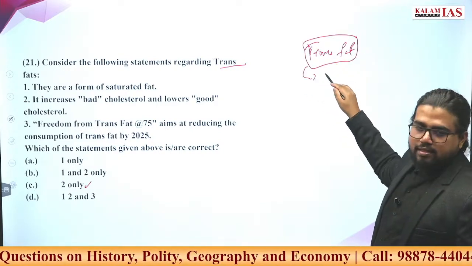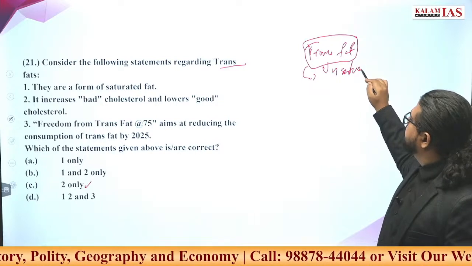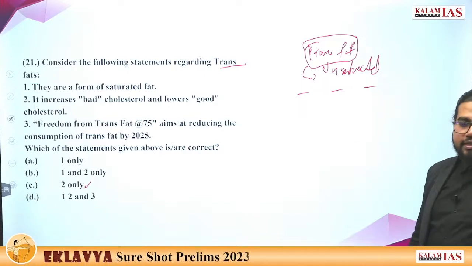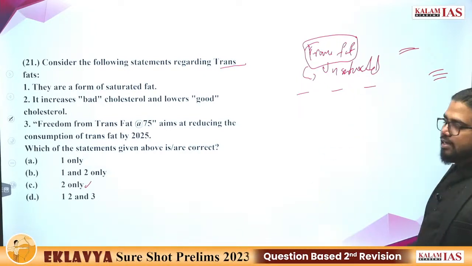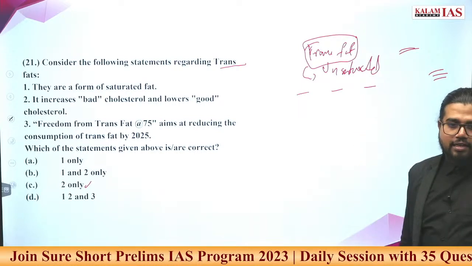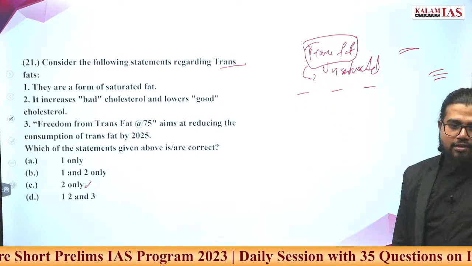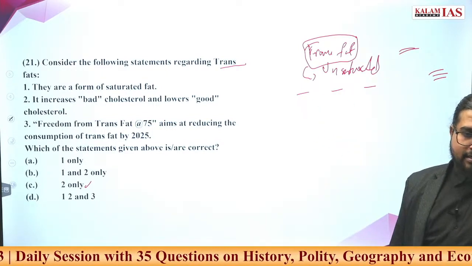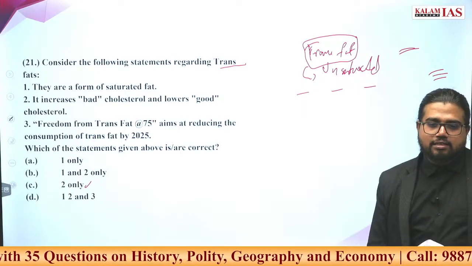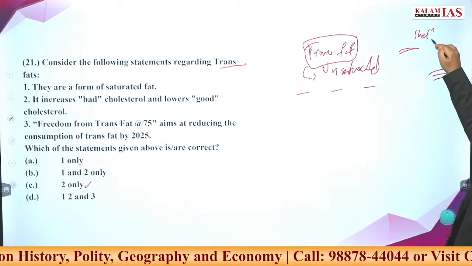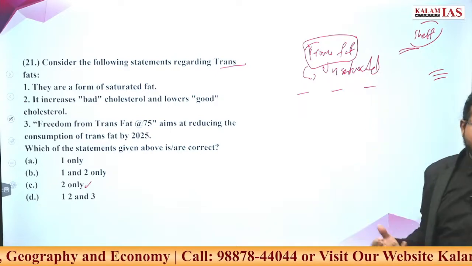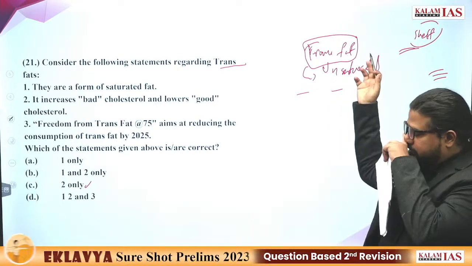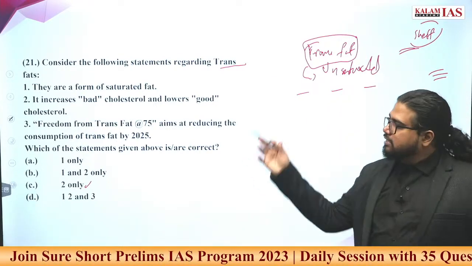What is trans form? There are unsaturated bonds in it. Unsaturated bonds means? Saturated bonds means only single bonds will be there. If there is the presence of double and triple bonds, such fat we call unsaturated. Normally natural fats have mostly single bonds. It is saturated. Now unsaturated, why are we producing this? Because the shelf life is higher, and because the food items look good and colorful. So due to different applications, we are producing this unsaturated or trans fat.